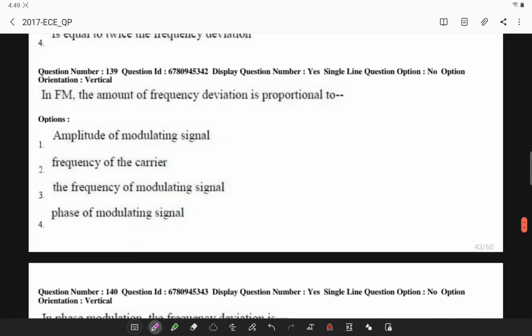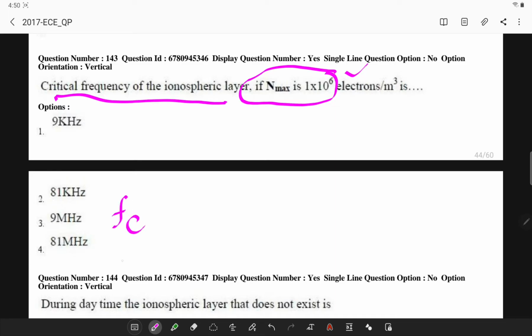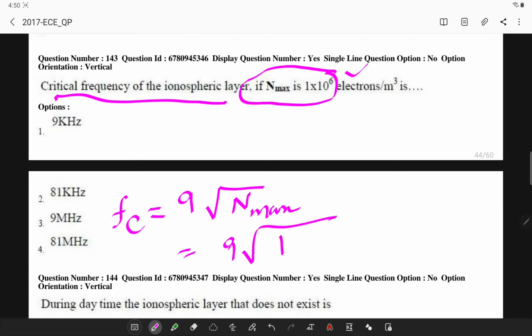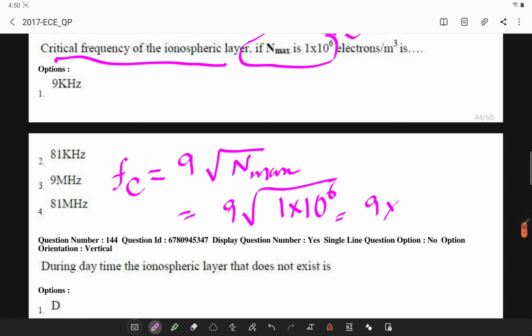Next, the critical frequency in the ionosphere is given, with Nmax. Remember the formula, the critical frequency is given by fc is equal to 9 into root Nmax. So here Nmax is given as 1 into 10 power 6. So it will be 9 into 10 power 3, which is your answer, 9 kilohertz.